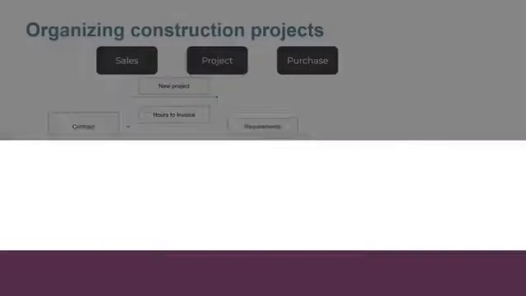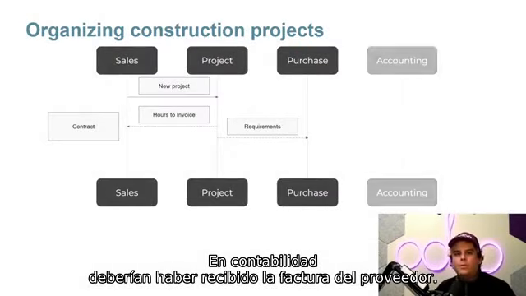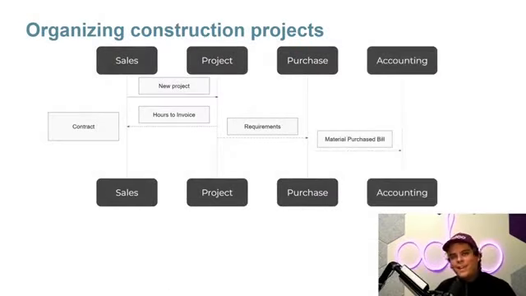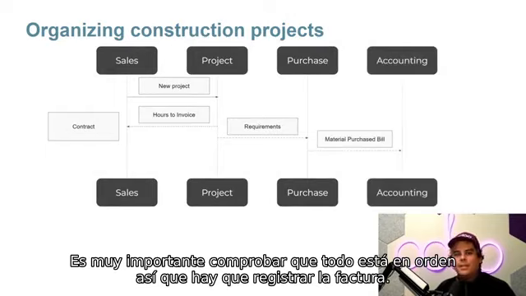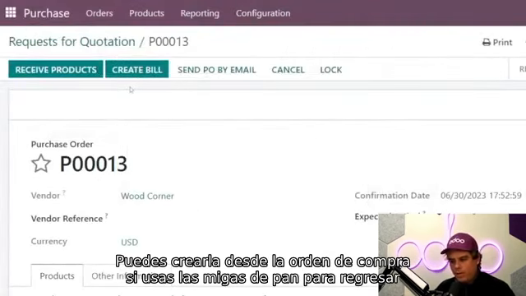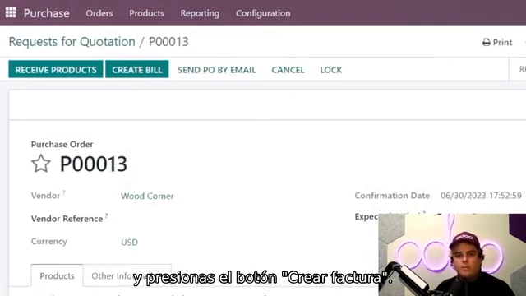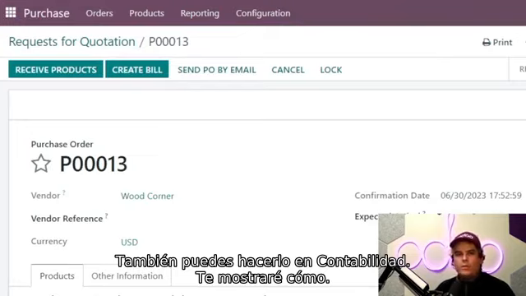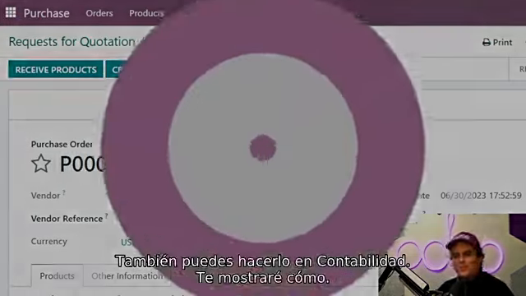Beautiful. So the accounting department should have received the bill from the vendor. And to be sure that everything is correct, checking it is essential. The first step is to record the new bill. We can either create the bill from the purchase order itself, which you just pretty much follow the breadcrumbs back over on the purchase order and hit that create bill button that you see on the screen. Or you can hop on over to the accounting app, which I'm going to show you.